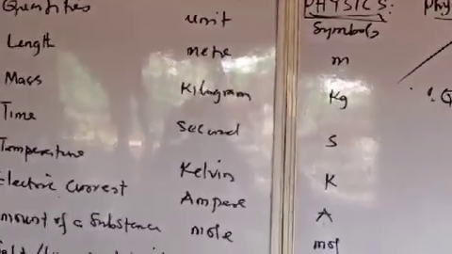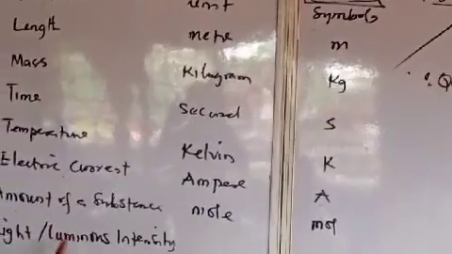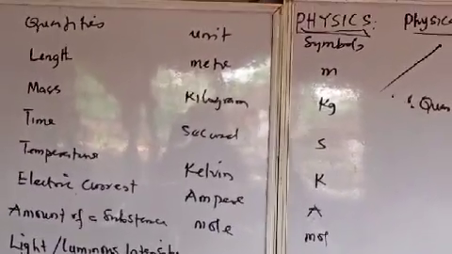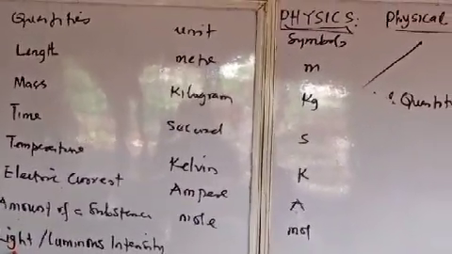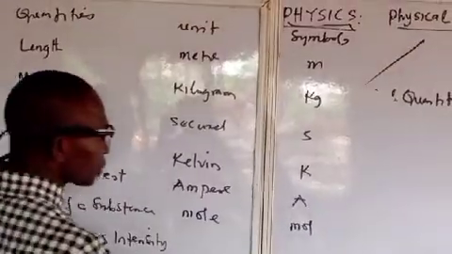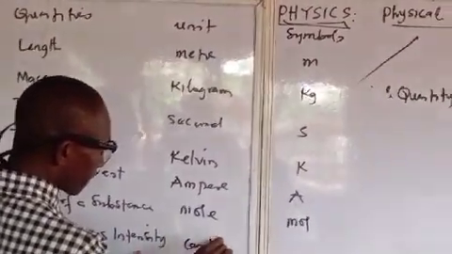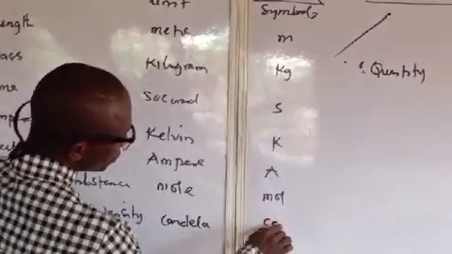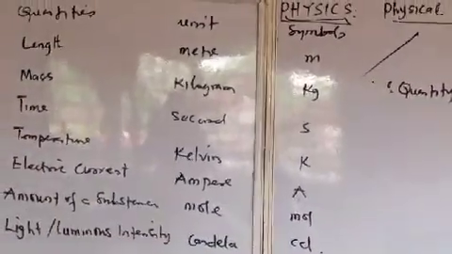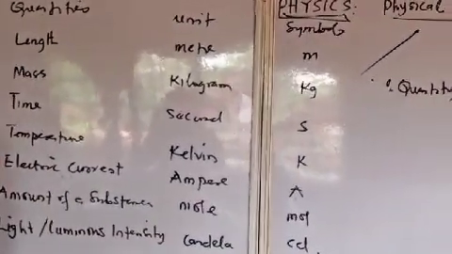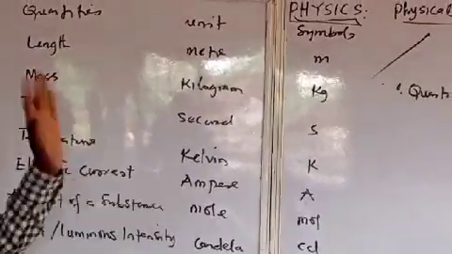And luminous intensity, or light intensity. The word luminous: bodies that have their own light. We are talking about light intensity, and we say candela, symbol cd. So all these are the fundamental quantities, units, and symbols.